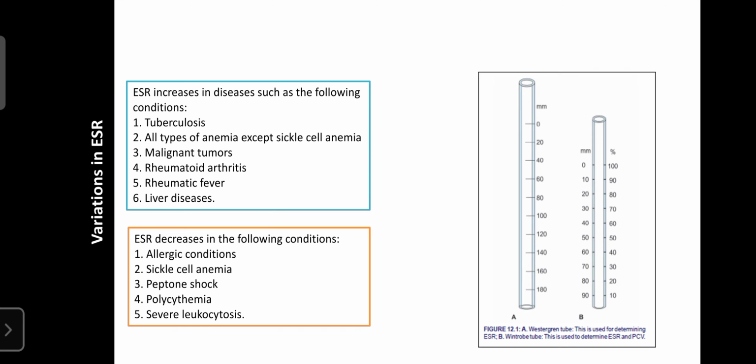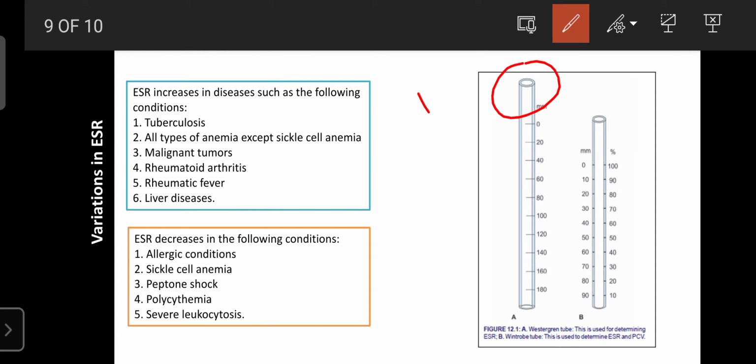So next one is the erythrocyte sedimentation rate. This tube is known as the Westergren tube, and it is used to calculate the ESR. About 2 ml of blood is put in this tube, and after 2 hours you note down the lower part settlement of the blood, how much of the RBC has settled, because 45% of the blood is RBC. It should have a value of more than 40. If it is less than that, it can be responsible for showing various kinds of disorders. Okay, the ESR can increase in the case of